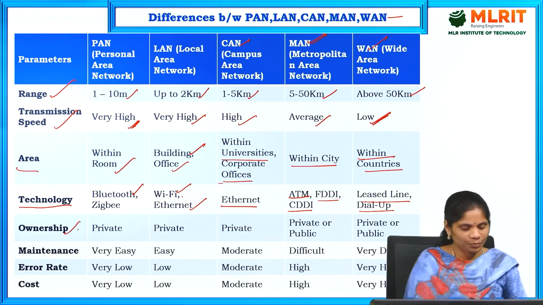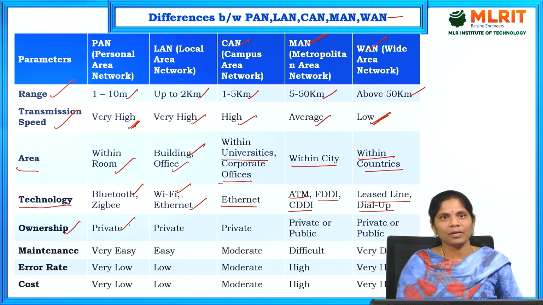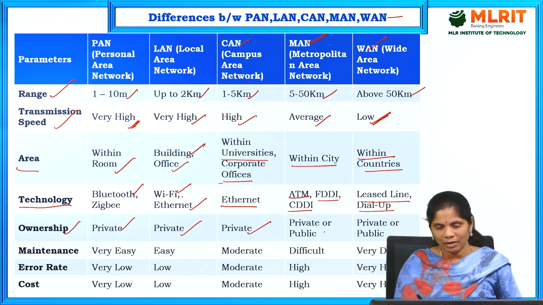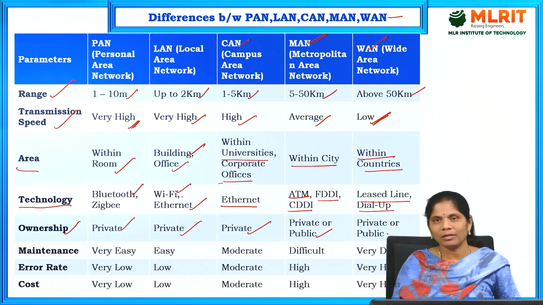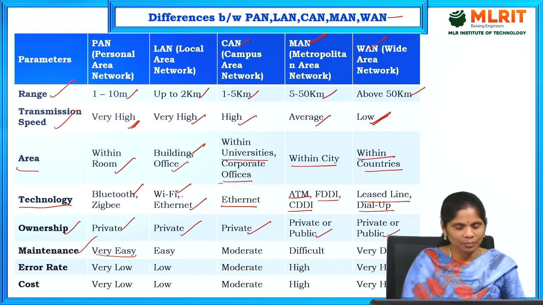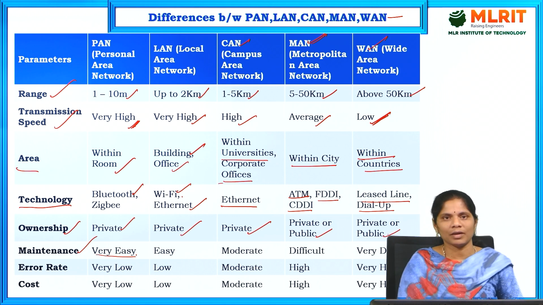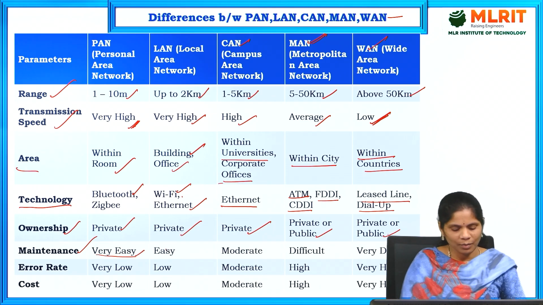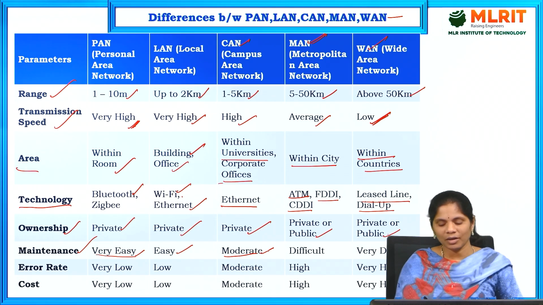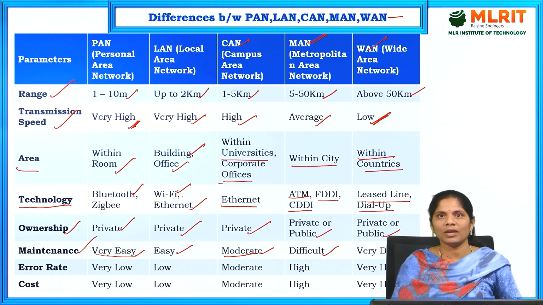And ownership: it is private because it is a personal area network. LAN is also private and CAN is also private. MAN may be public or private. And coming to WAN, that may be private or public. Coming to maintenance, it is very easy for PAN because it is a small geographical area. LAN is easy, this one is moderate because it is a campus area network, this is difficult and this is very difficult.